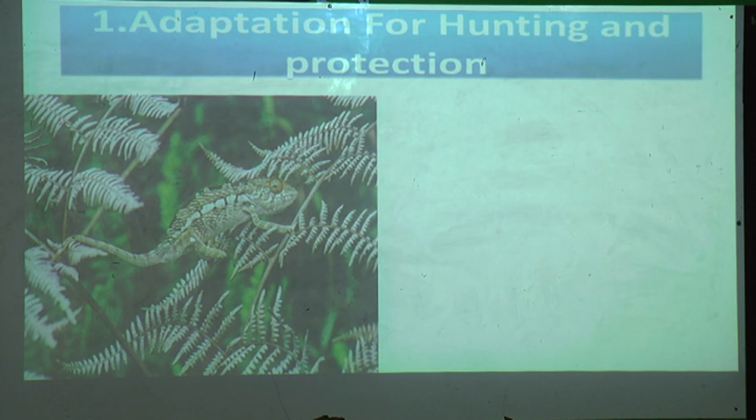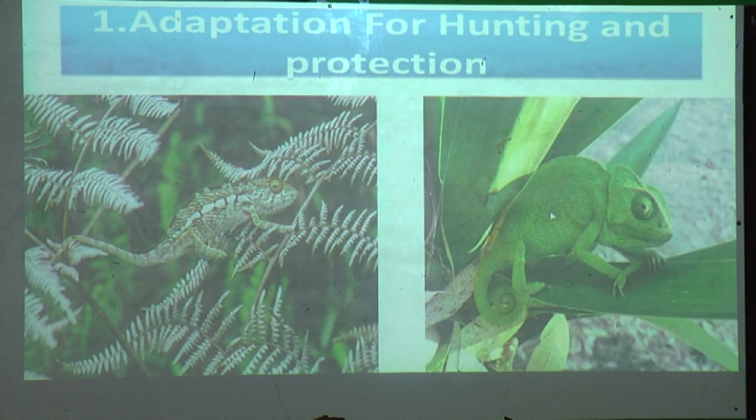It is white and brown in color, so it is changing its skin color. That same chameleon is sitting on a green plant. Again it changes its skin color like the green plant. This behavior is called camouflage.